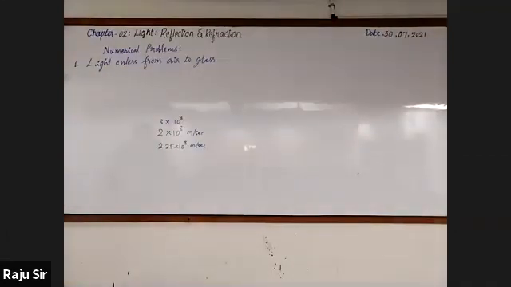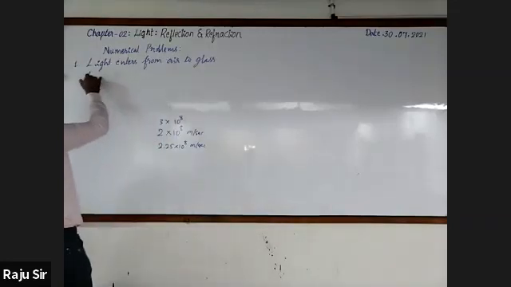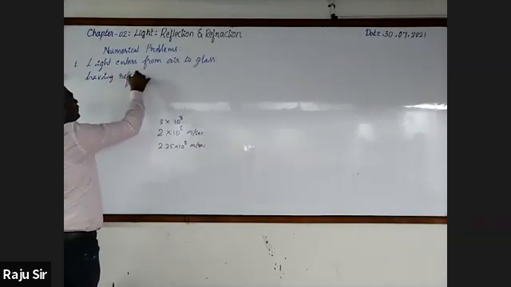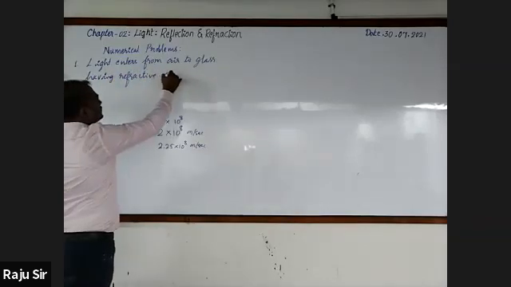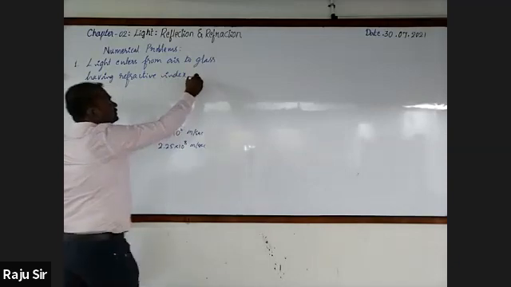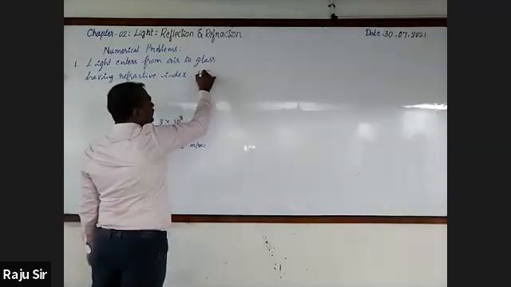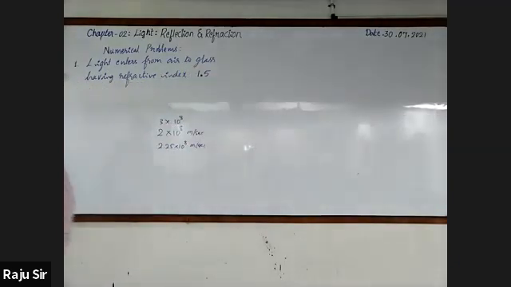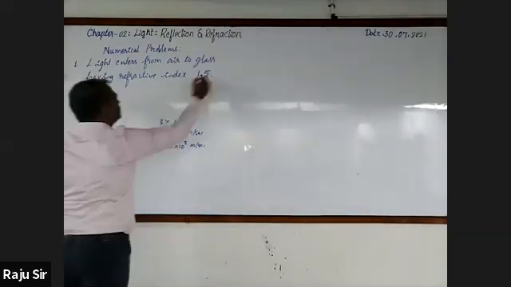Next. Glass having a refractive index of 1.5. 1.5 is the refractive index of glass.